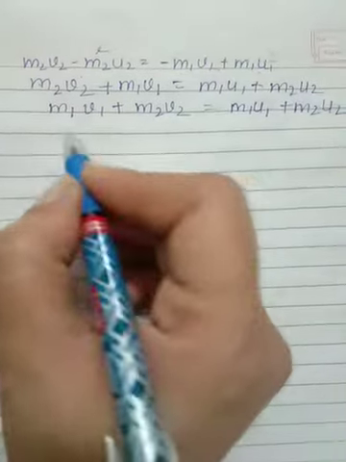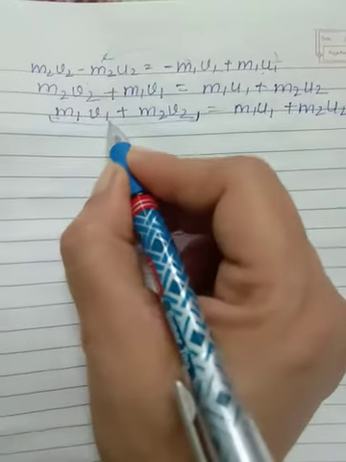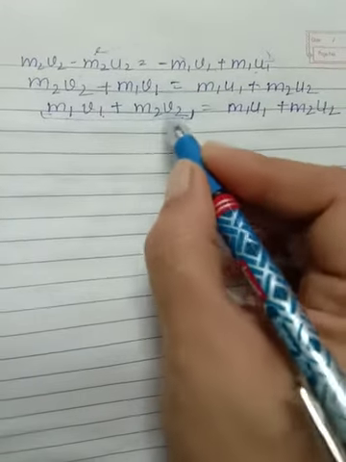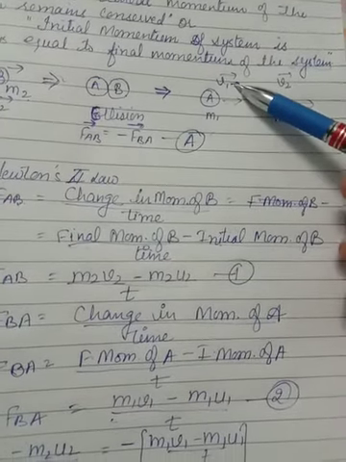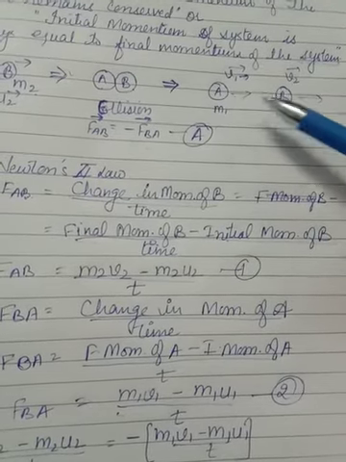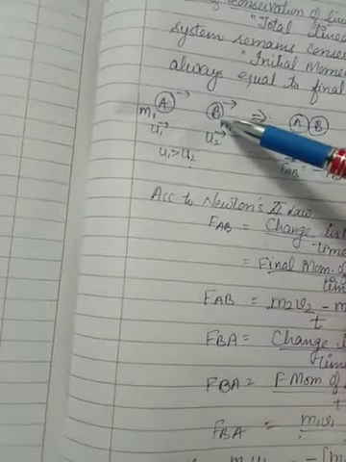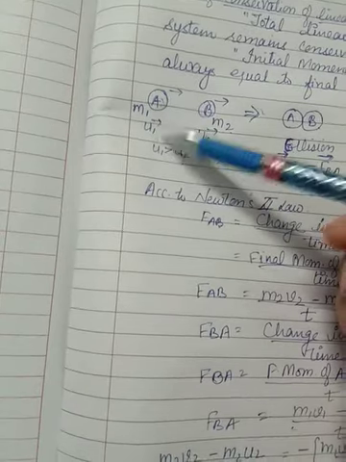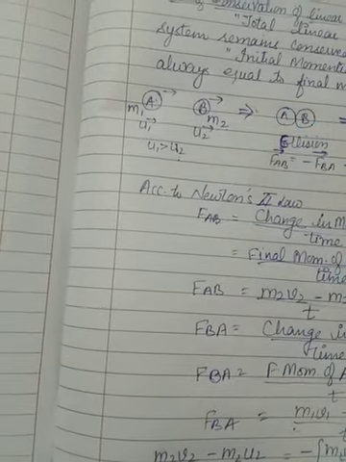Okay, so what is m1 v1 plus m2 v2? See, m1 mass into final velocity of object A plus mass of the second object into final velocity of the second object. Okay, so if we see what we have drawn in the diagram, m1 v1 plus m2 v2 means final momentum of A plus final momentum of B, so it becomes total final momentum of the system, and m1 u1 plus m2 u2 means initial momentum of object A plus initial momentum of object B, so it becomes total initial momentum of the system.